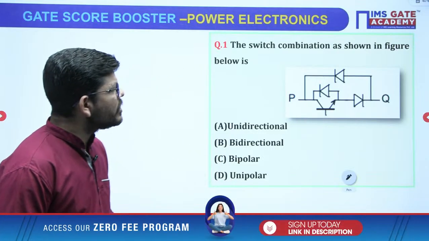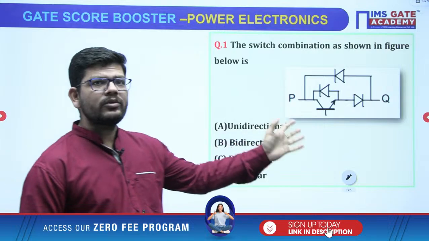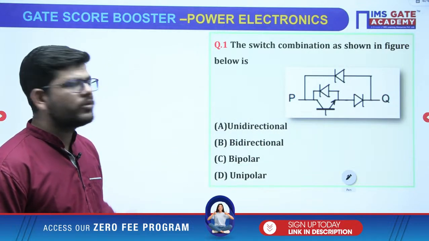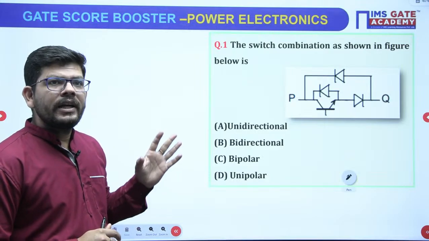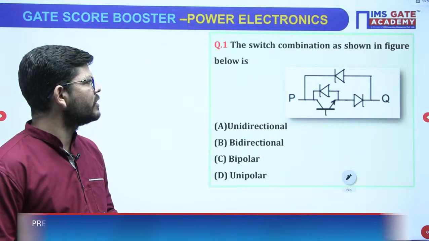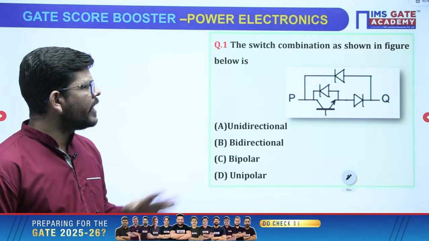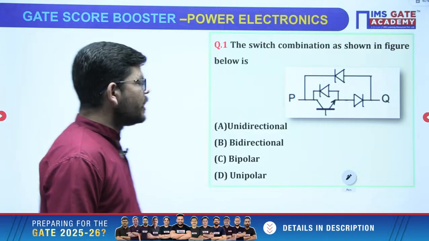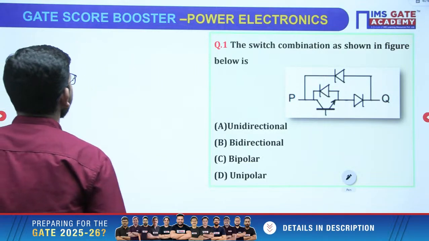And this is the switch given. First of all we have to realize this switch, and then we will be in the stage where we can comment on what kind of switch this is. It is an MSQ kind of question, so let's start the discussion over this question. We have been given a BJT and the diodes are connected in different ways. So what is the switch realization of a BJT?